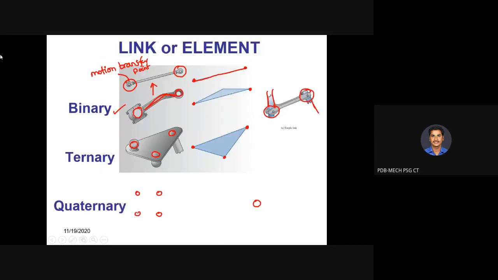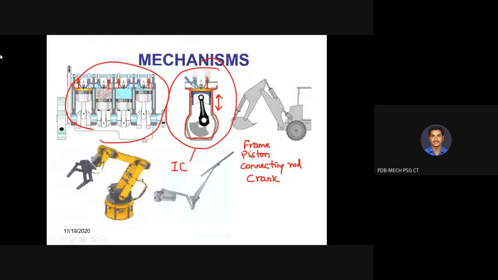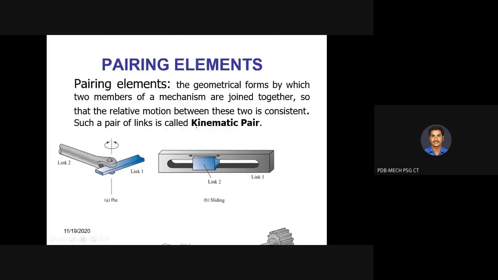So now if you come here, if you consider the piston and the connecting rod, it is said to be a pair. If you consider the connecting rod and the crank, it is said to be a pair. Okay, when two links are connected, then it is said to be a pair. In the diagram, this is link 1 and this is link 2. When they are connected, then it is said to be a pair. So with respect to one, another link is having relative motion. For example, I can fix link 2 and give motion to link 1 or vice versa. Okay, if we fix link 1, we can give motion to link 2.